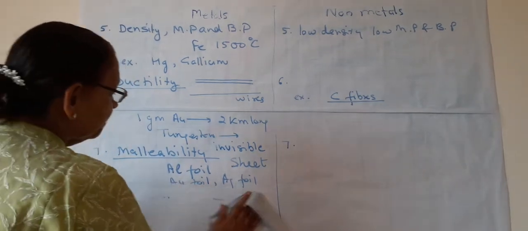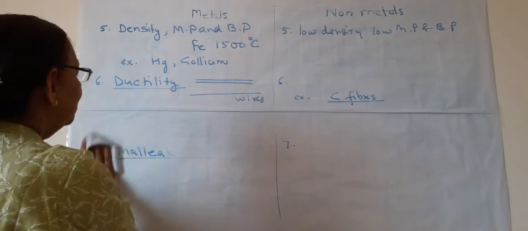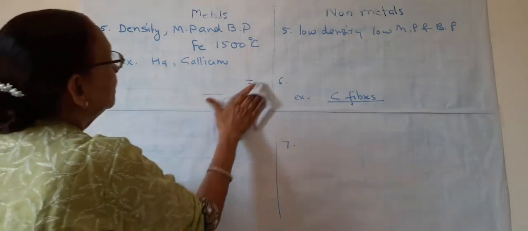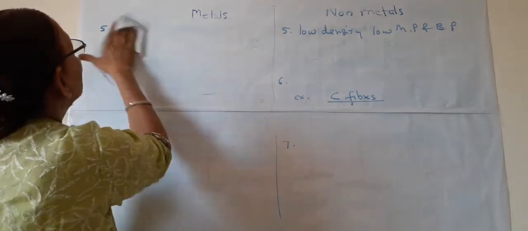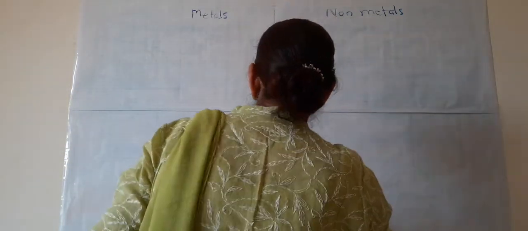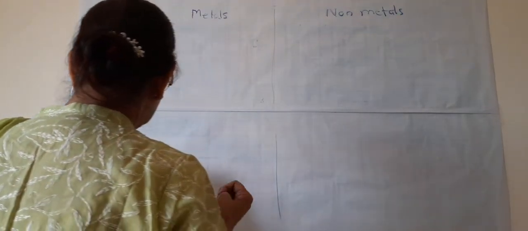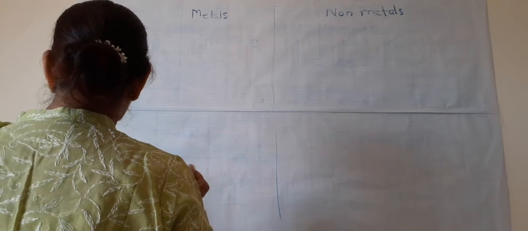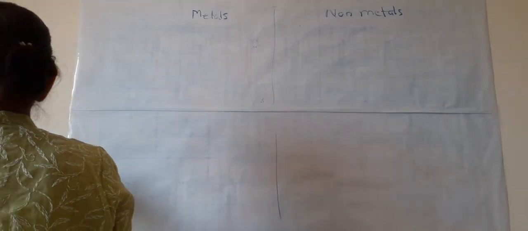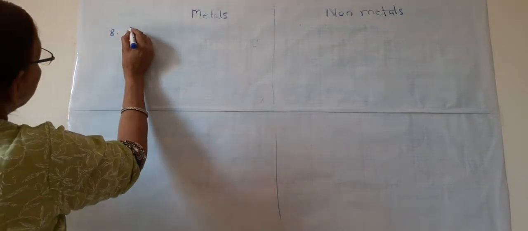Now the next property is, what is left? What may be the 8th property? Conduction of heat and electricity. This is the last one.